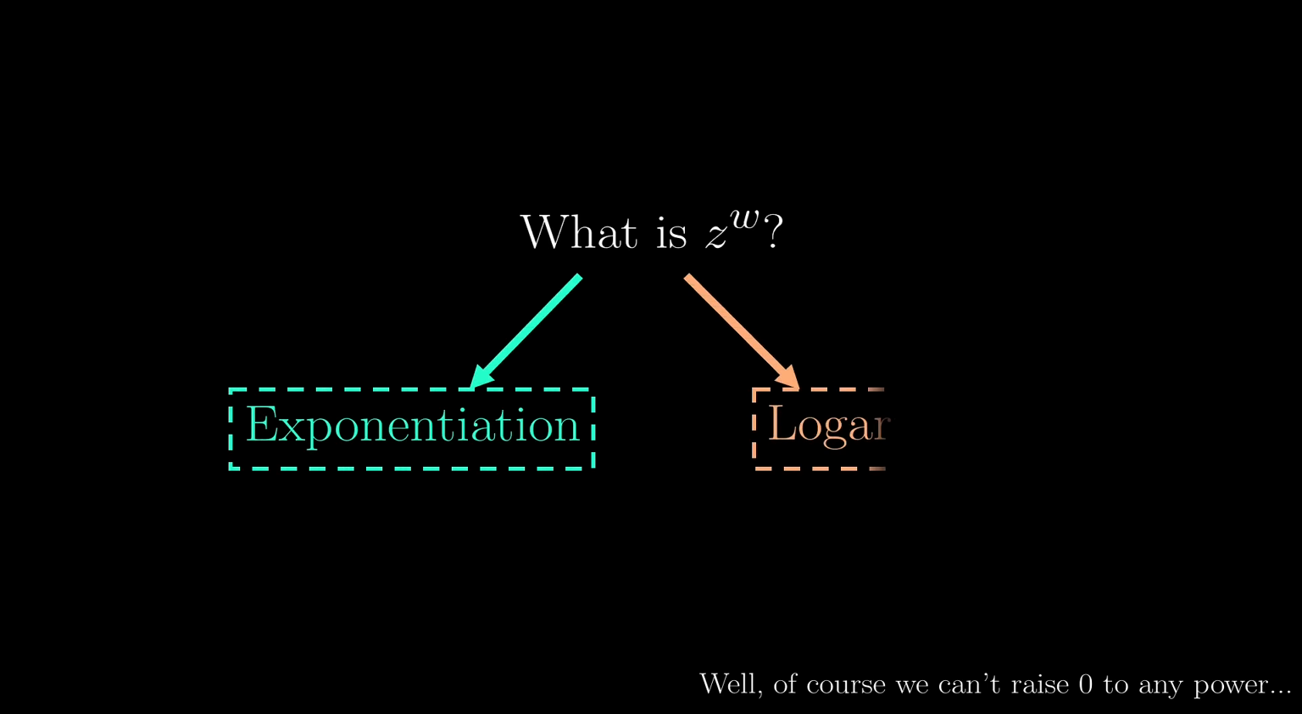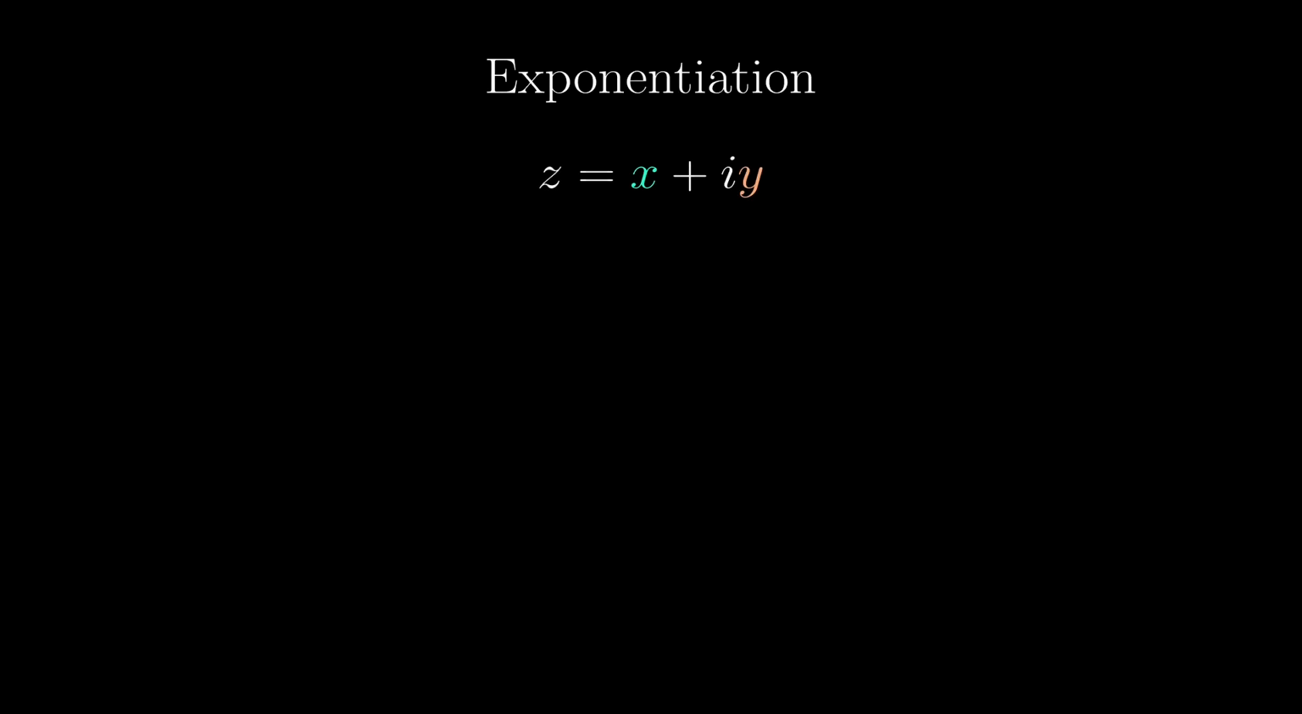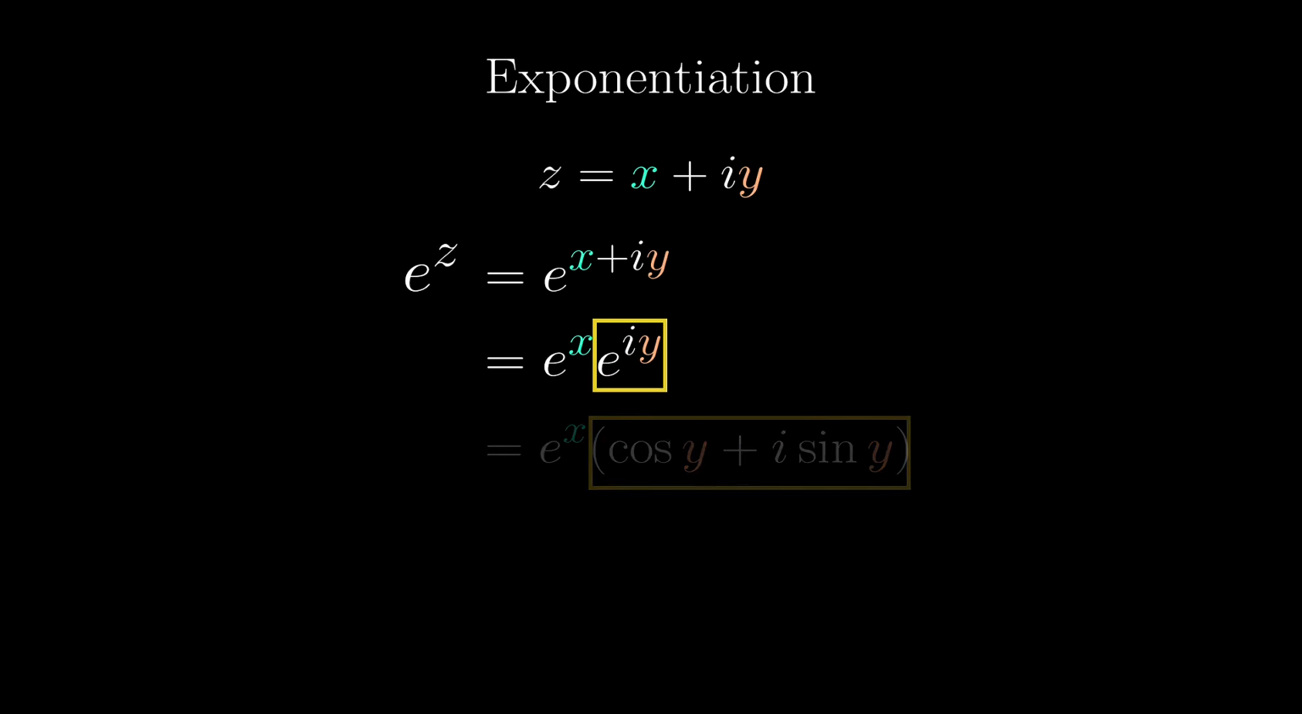The final boss is a complex number to the power of another complex number. To do that, we need to know both exponentiation and logarithm. But let's tackle exponentiation first. Given z in its Cartesian form, what is the value of e to the z? Well, substitute normally into the expression and simply separate the real and imaginary parts. If you really want, we can further rewrite e to the iy using Euler's formula. But let's focus on this second step.